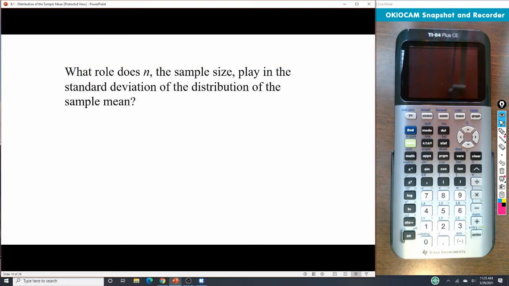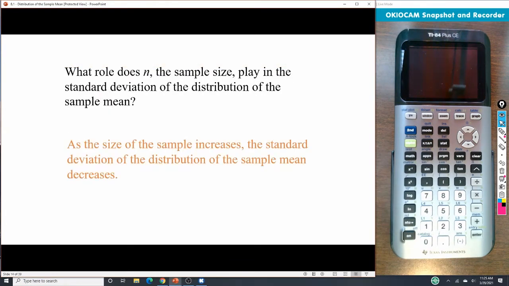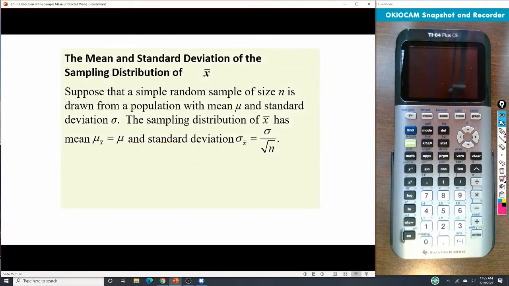So what does n do? As the sample size increases, the standard deviation decreases. All of that means that we can go down to this formula. Now we need to make sure we pay attention to these.